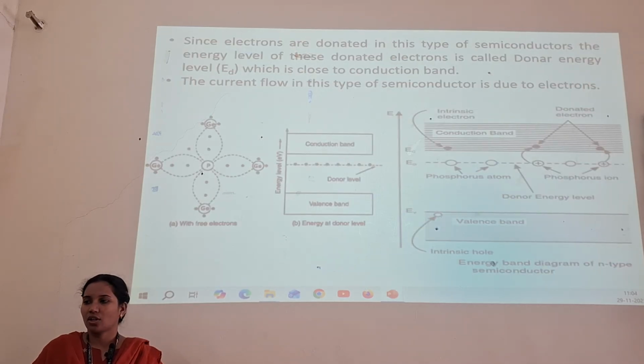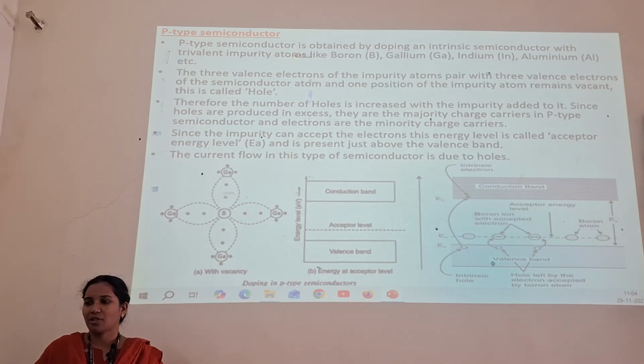Since electrons are donated in this type of semiconductor, the energy level of these donated electrons is called the donor energy level, which is close to the conduction band. As you can see here, this is germanium with free electrons, this is the energy of the donor level, this is the intrinsic electron at the conduction band, the donated electron, this is the phosphorus ion, and this is the intrinsic hole at the valence band.